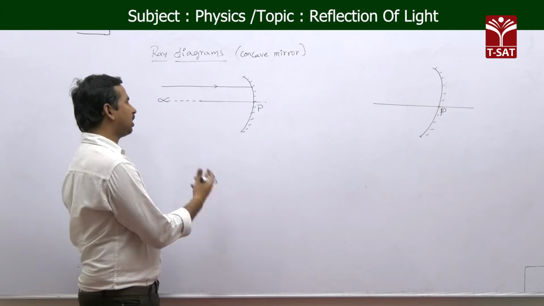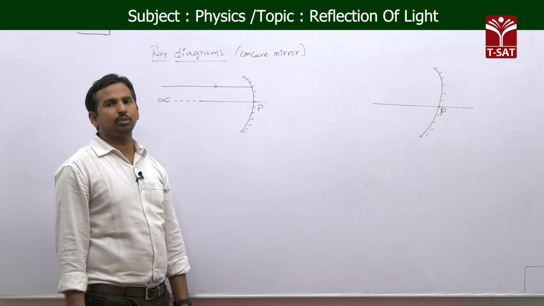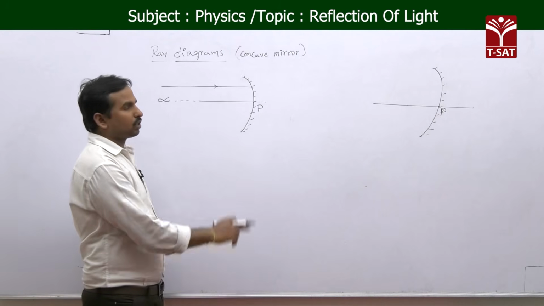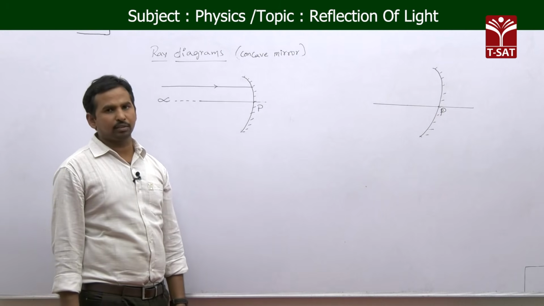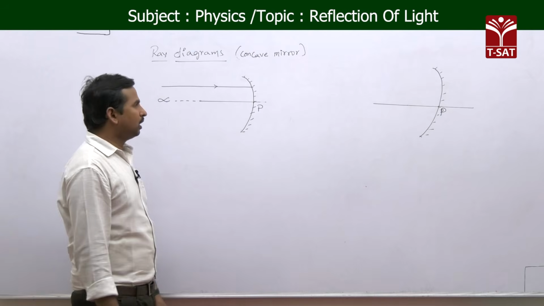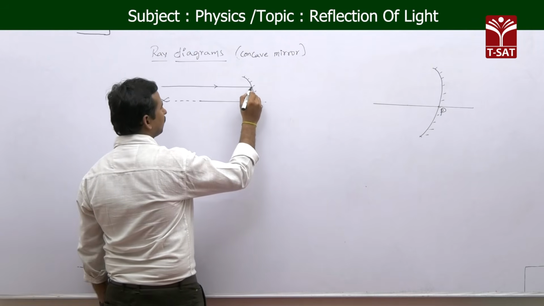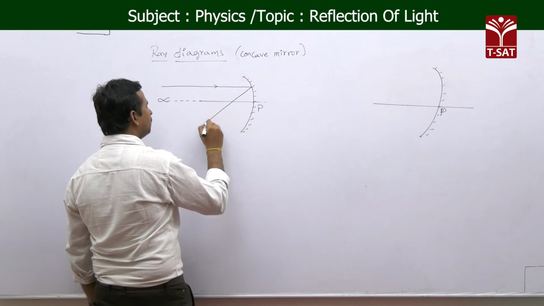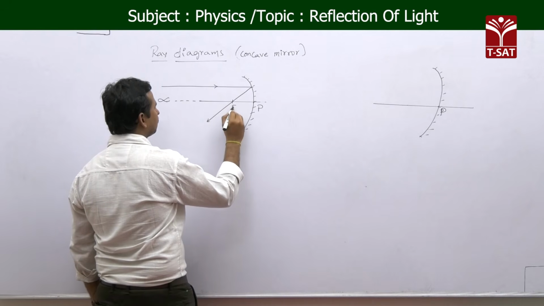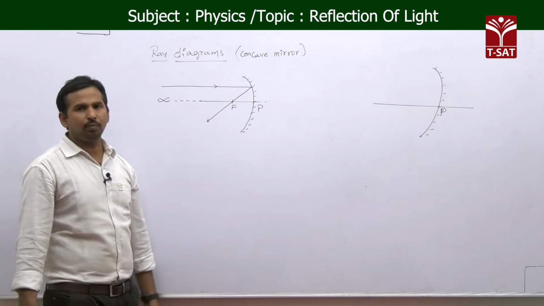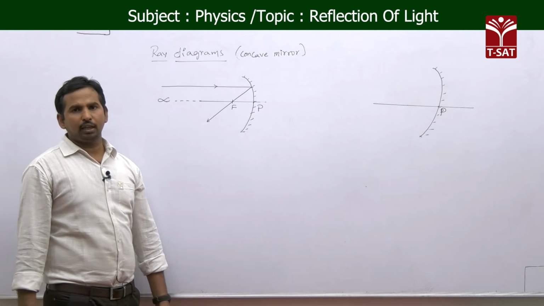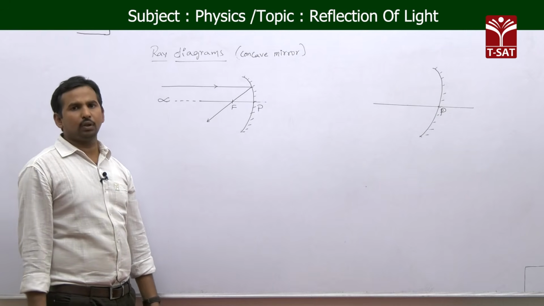Here I am taking the first rule. According to rule 1, the light ray coming parallel to the principal axis, after reflection, passes through the principal focus, like this. For the second light ray, you can take any of the remaining rules.